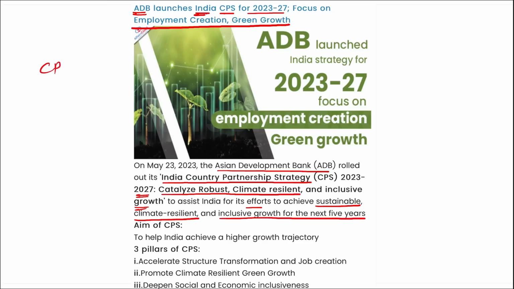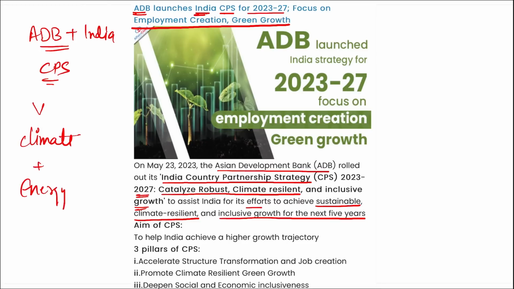What is this CPS? CPS is your country partnership strategy. Alright, Asian Development Bank and India recently signed a country partnership strategy where they together will be working to improve the climate in India, to improve the energy resources in India, correct, to provide inclusive growth here.